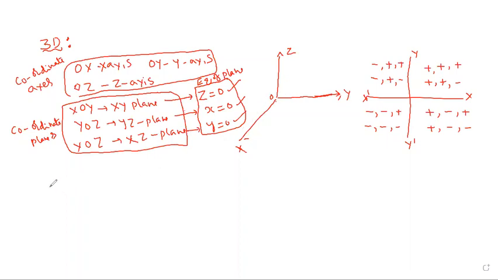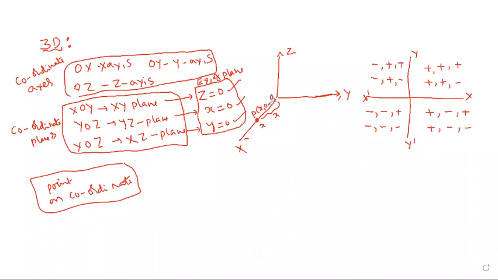Points on the coordinate axis. For any point on the x-axis, we have only x: the distance from the origin to this point is the x distance. So for point P, the coordinates are the x distance, no y, no z. Okay? Next, the point on the y axis means the distance from the origin to